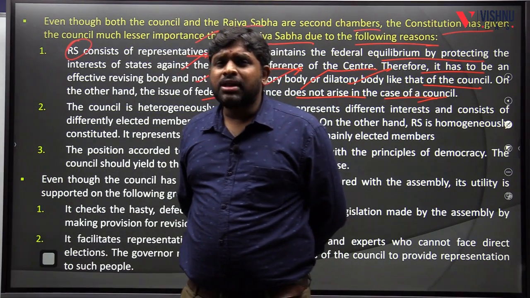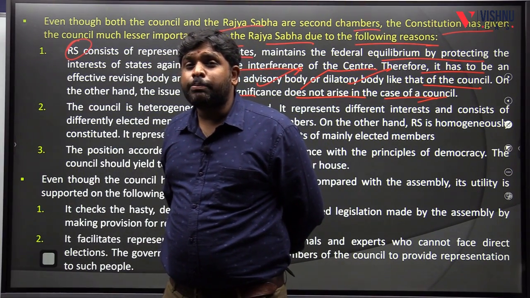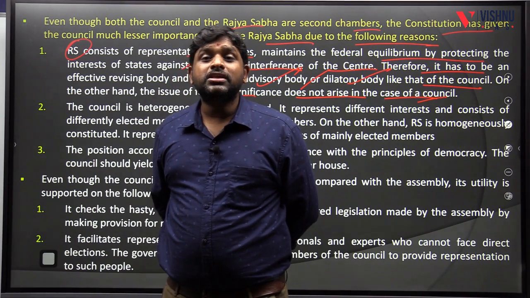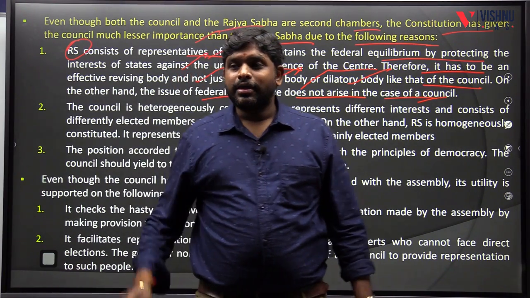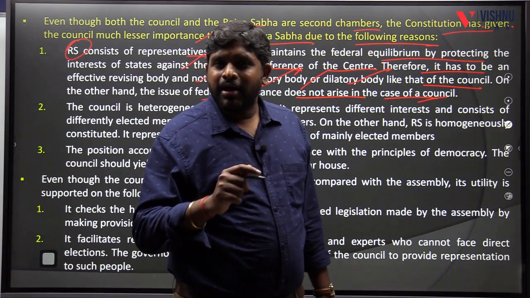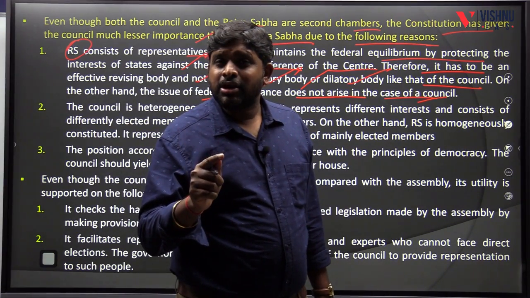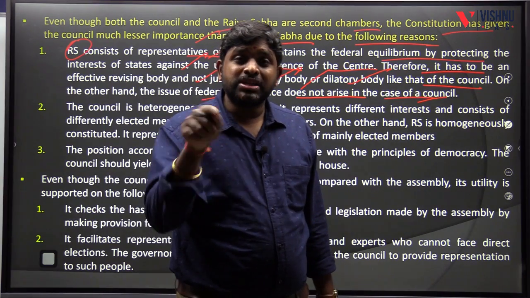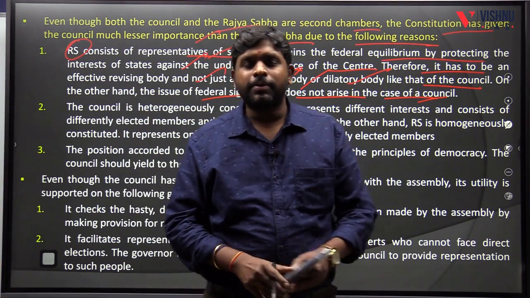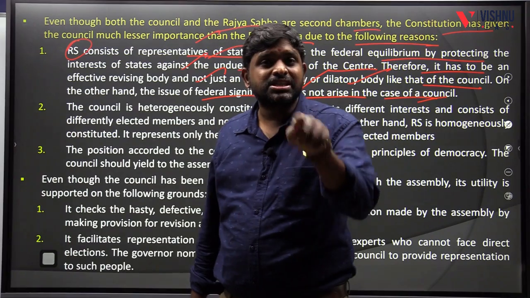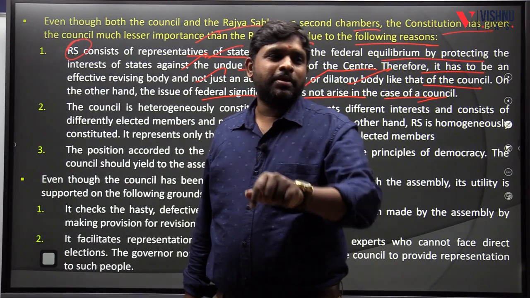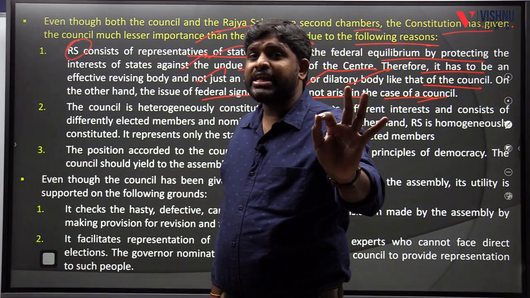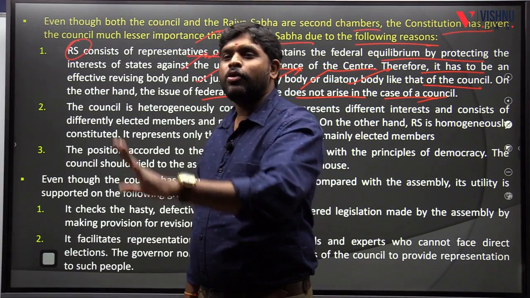Whereas in the Lok Sabha, the members work for the constituency and discuss the constituency's problems, but not the state problems. The Rajya Sabha members discuss the state problems. So states are properly represented in the Rajya Sabha when compared to the Lok Sabha.